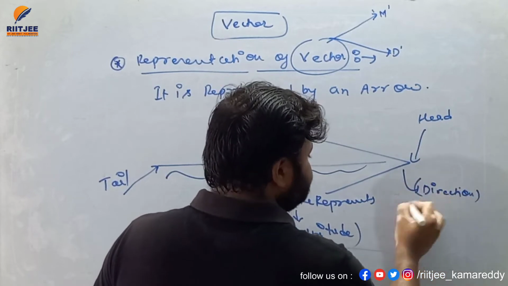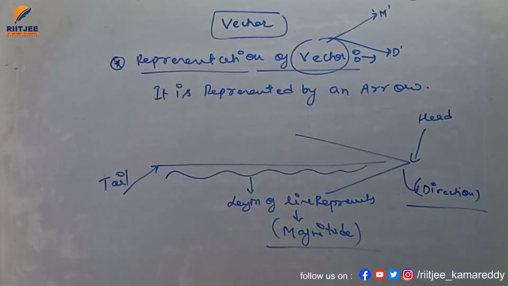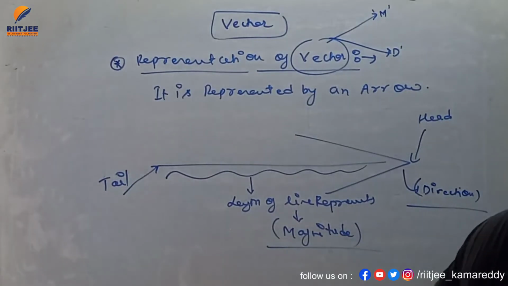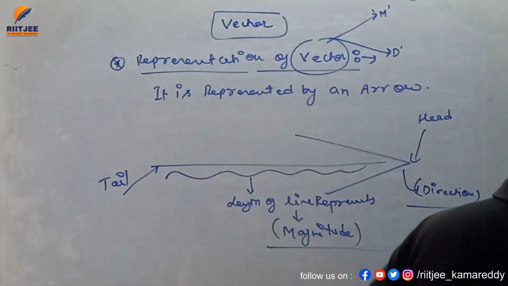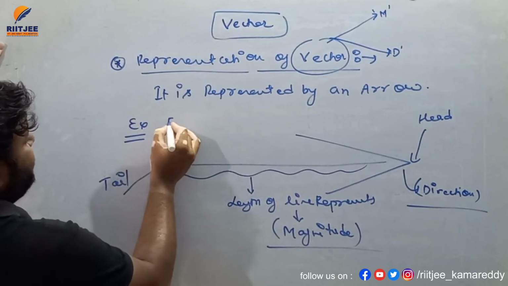So write down: the length of the line represents magnitude, and the head represents direction.